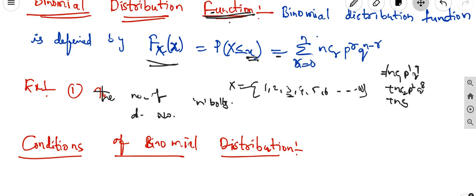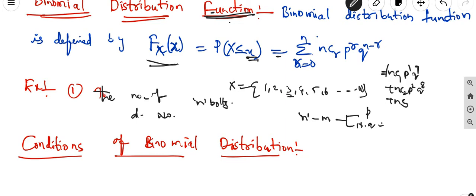Another example is the number of postgraduates in a group of n men. In the n men, how many are postgraduates and how many are non-postgraduates. We take the probability of PG holders, how many members from the n men, as small p, and the remaining non-PG holders' probability as small q. So in this there are only two cases, two values.